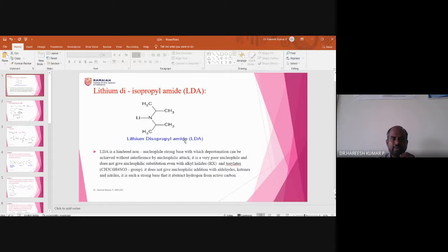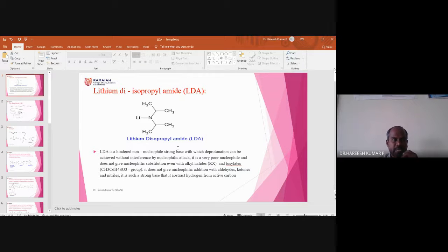What it will do is only capture a proton. So which proton can it capture? It can capture an acidic proton. More particularly, it can also capture a proton of an active methylene group. So this is the information you need to remember about LDA.